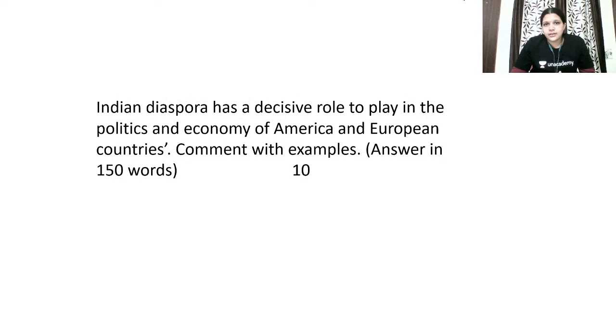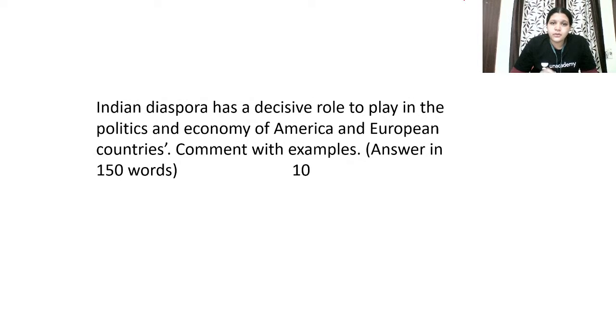You can just take this list out. This question is simply asking about the decisive, decision-making role they have to play in politics and economy, not just economy. You should also know the politicians. What does that mean? Hereafter, when you are watching news or studying current affairs, please be aware of people of Indian origin who hold different positions.